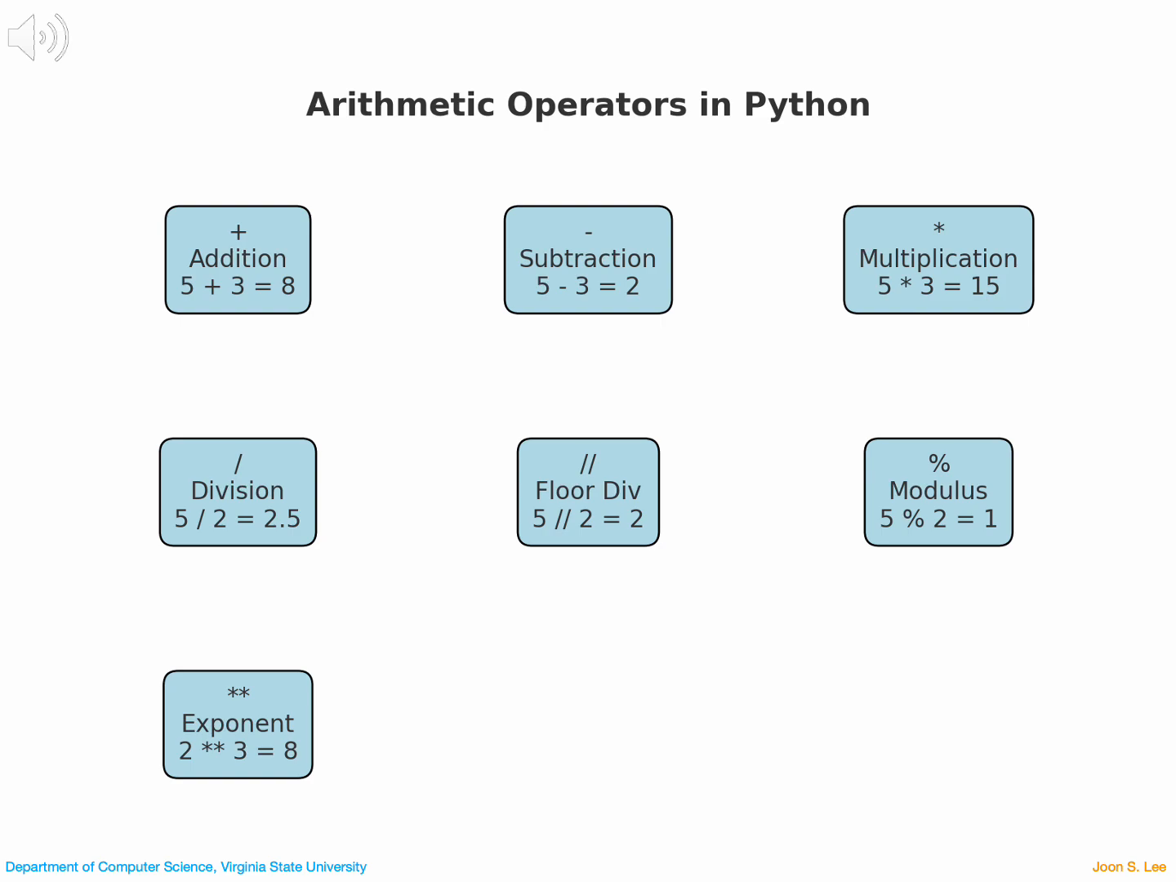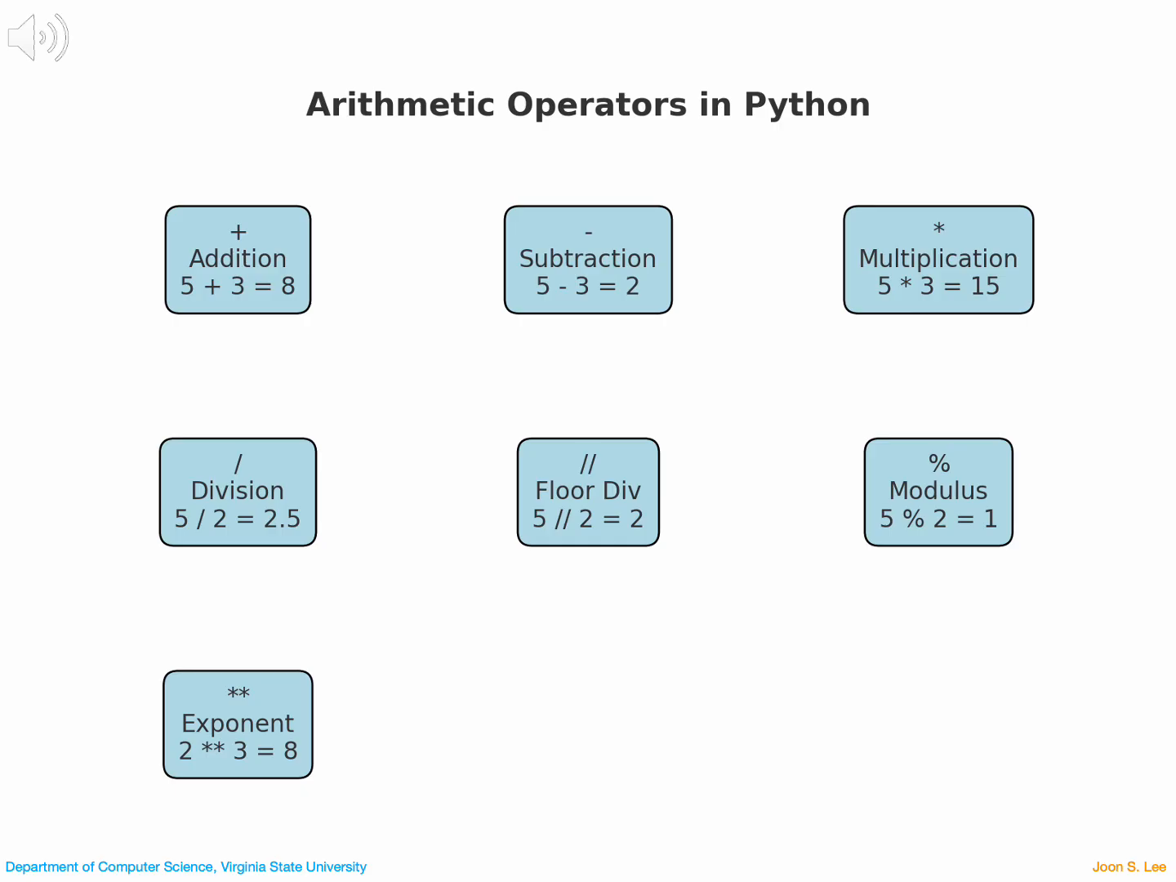Double slashes mean floor division, which gives only the whole number result. So 5 // 2 is 2. The percent sign, often read as mod, gives the remainder. For example, 5 % 2 equals 1. And finally, double asterisks mean exponentiation.